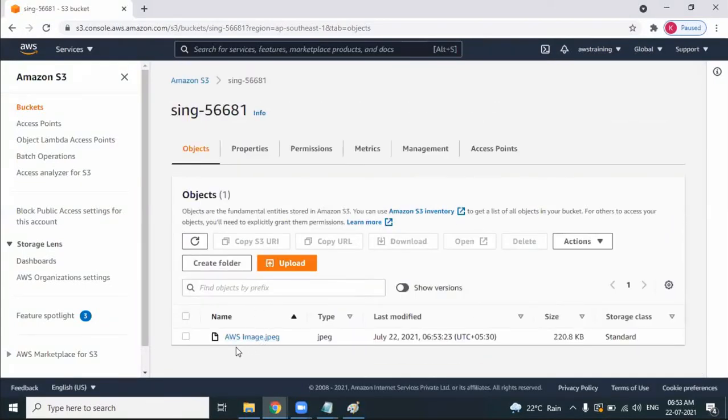Friends, have you observed that the AWS image.jpg is now available in the Singapore region? Is it successfully replicated or not? Yes, it is. Cross-region replication. When multinational clients want their objects to be available in multiple regions, instead of manually uploading them in all the regions, they perform cross-region replication. I hope I am very clear in showing you the example of cross-region replication. Clear about this? Okay.